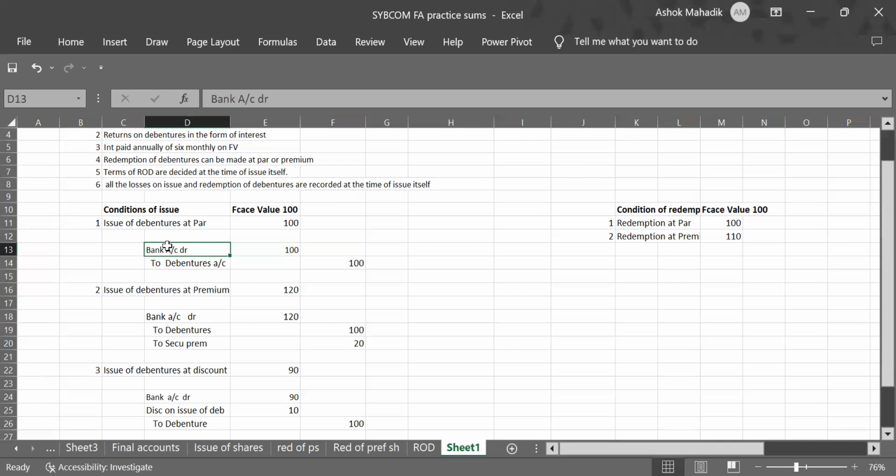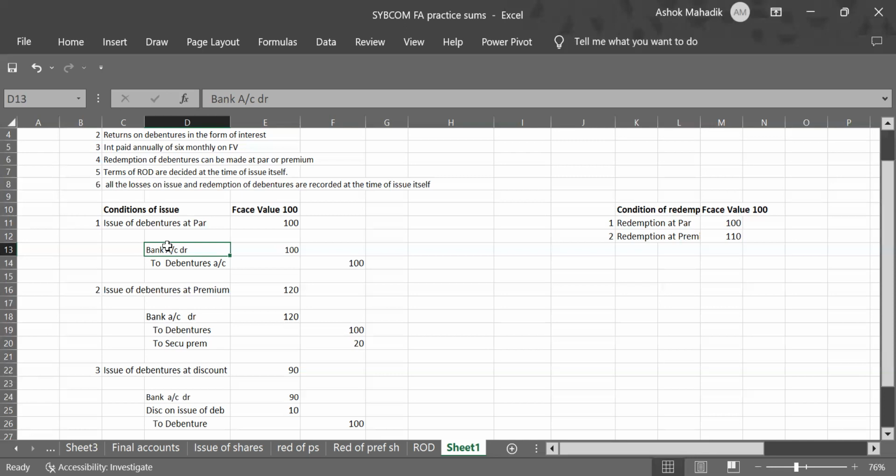Clear? Against debenture always it will be face value. Remember this for sure. Third entry, you are issuing 100 rupee debenture at 90 per debenture. So in bank you will receive only 90 rupees. That 10 rupee loss will be against discount on issue of debentures, and to debenture 100. Against debenture always write face value 100. Clear? Are these entries clear? Now these are very basic entries.